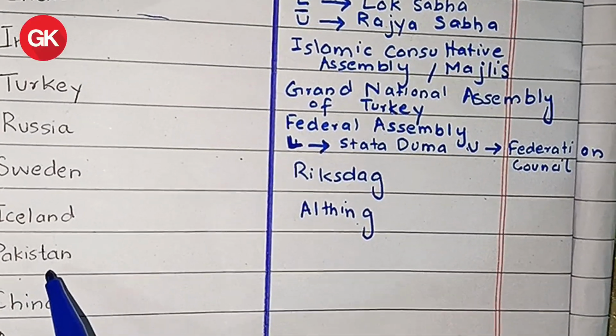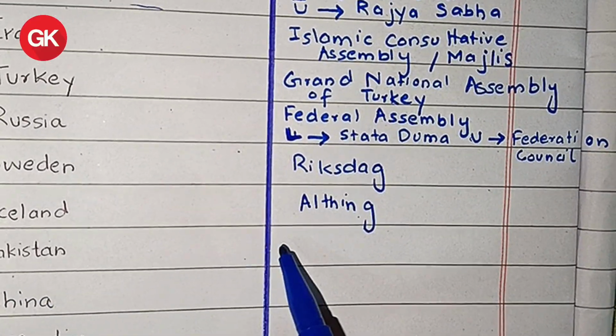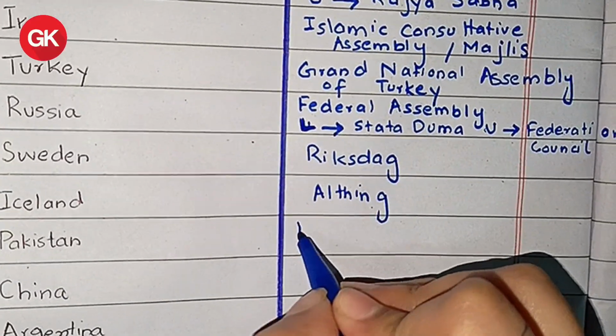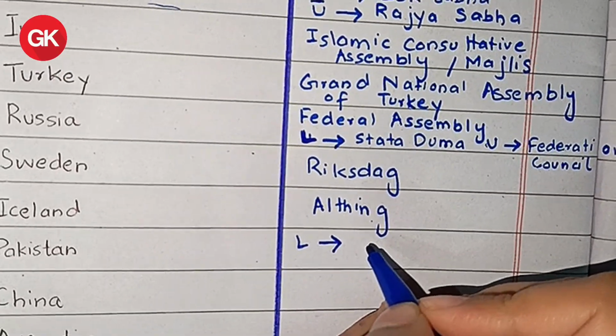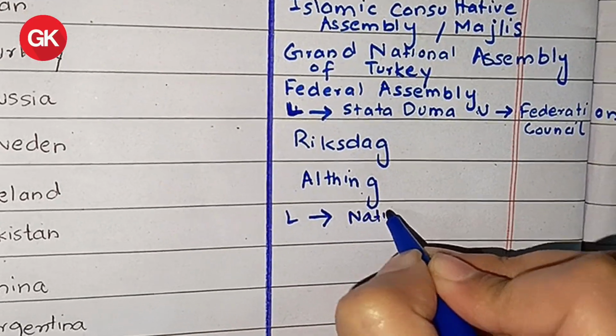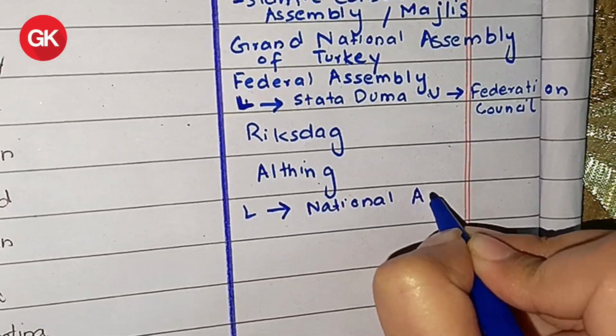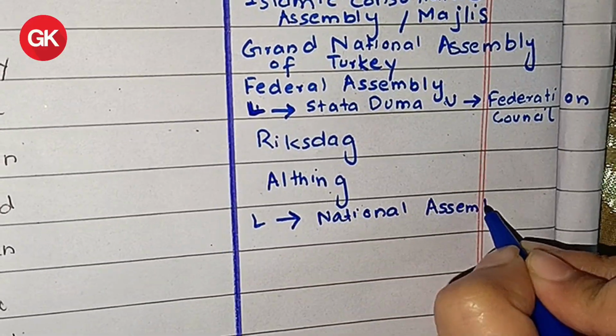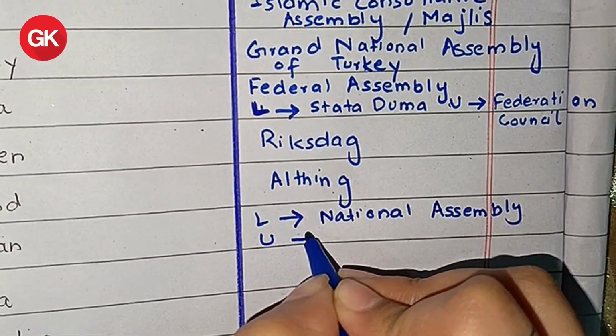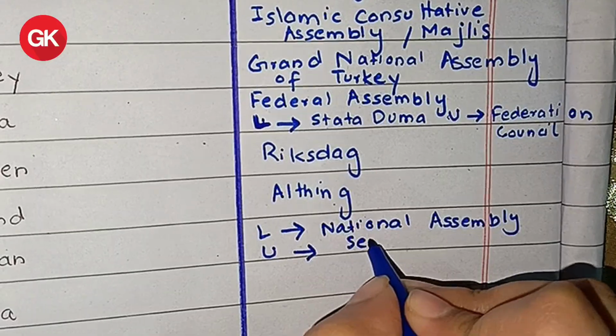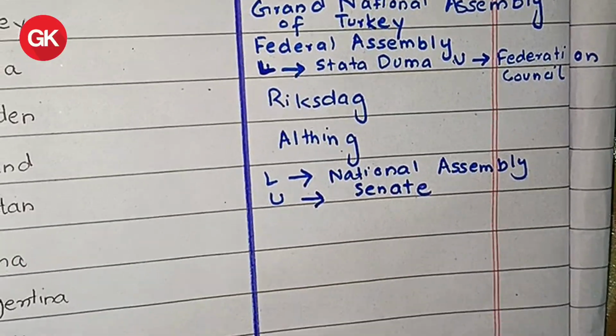Next, there is Pakistan. Pakistan has a bicameral structure. It has lower house and upper house. Lower house of Pakistan is called National Assembly and upper house of Pakistan is called Senate. Its parliament is called Majlis-e-Shura.